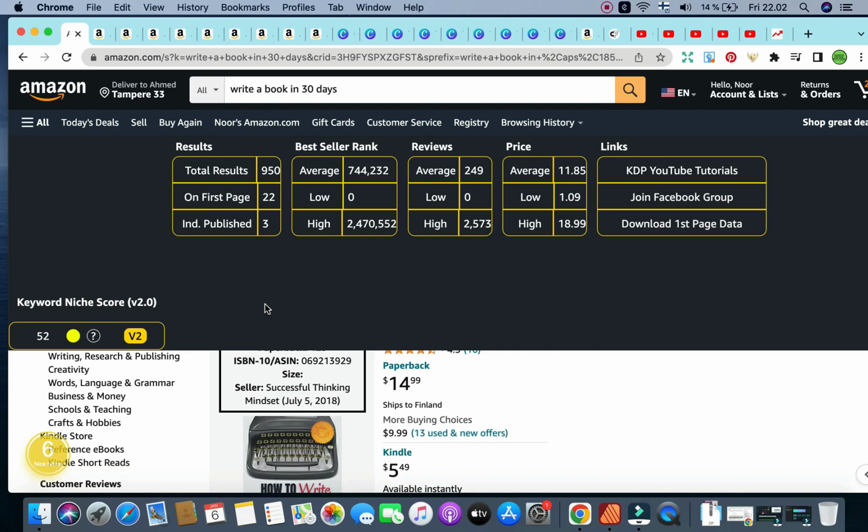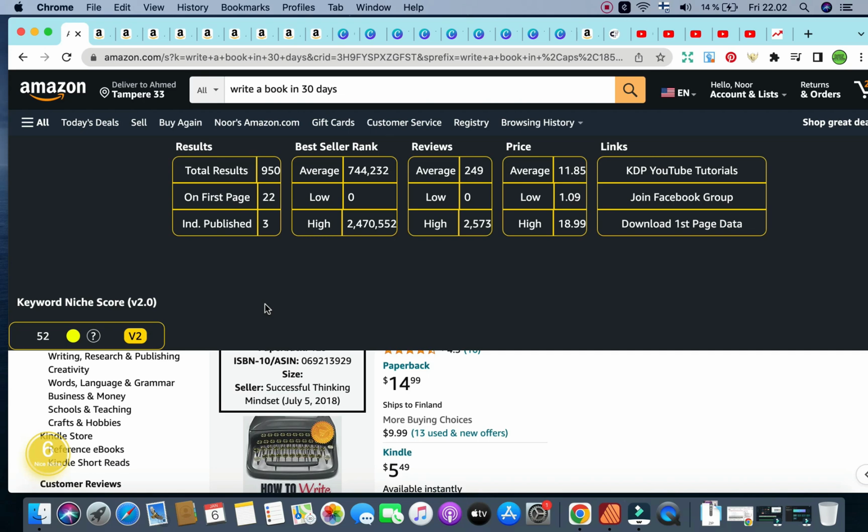When you come across a keyword that has great potential to both be a winning keyword and to niche down as well, what is stopping you is realizing, if I want to rank for this keyword, I need to write an actual full 900-page book. No, this is not the way to go. As a low content Amazon KDP self-publisher, you need to change your mindset around this and say, okay, so we have a keyword, write a book in 30 days. What can I do as a self-publishing low content author?